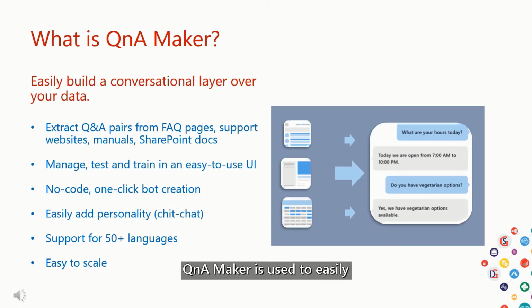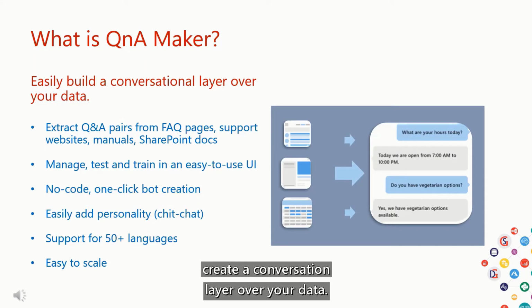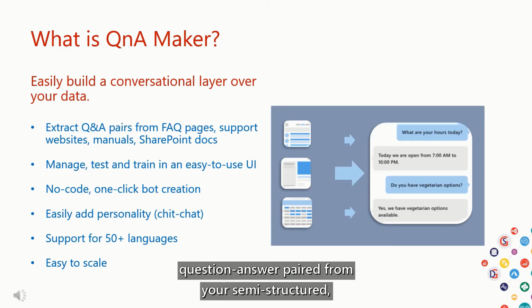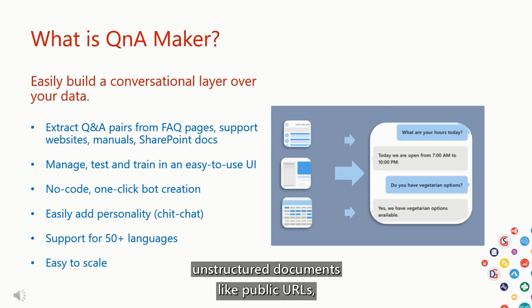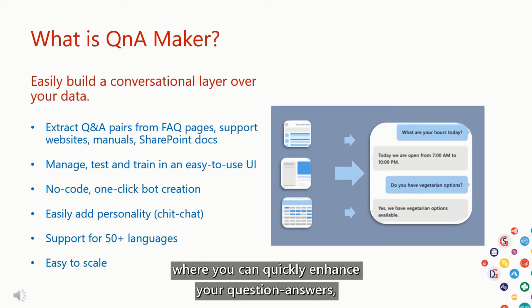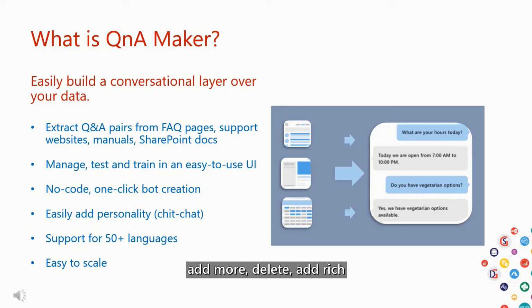So QnA Maker is used to easily create a conversational layer over your data. What we do is we extract question answer pairs from your semi-structured and structured documents like public URLs, manuals, SharePoint docs, etc. We offer you an easy to use UI where you can quickly enhance your question answers, add more, delete, add rich markdown to your question answers.